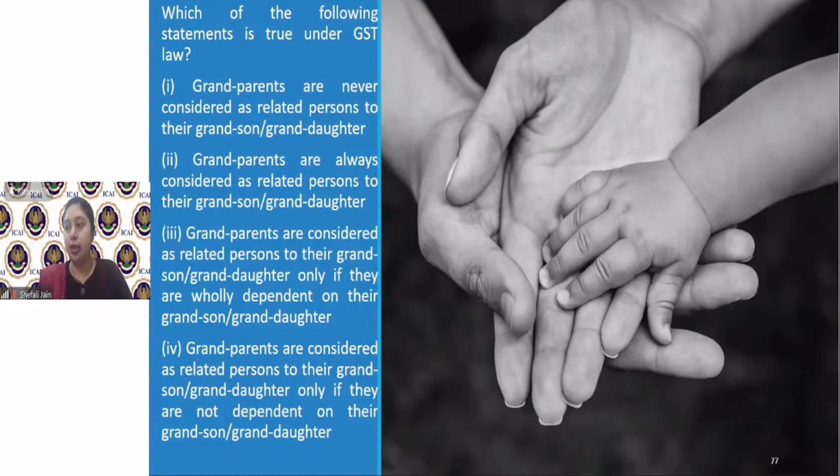So now Krunal is right. Abdul, you're saying 4, but they are considered related only when they are dependent, not when they are independent. So you have to see the words very carefully. Option 4 says that they are not dependent. So if they are independent, they cannot be considered as related. So option 4 is also not right. So out of these 4 options, which is the correct option? Option 3 is the correct option.